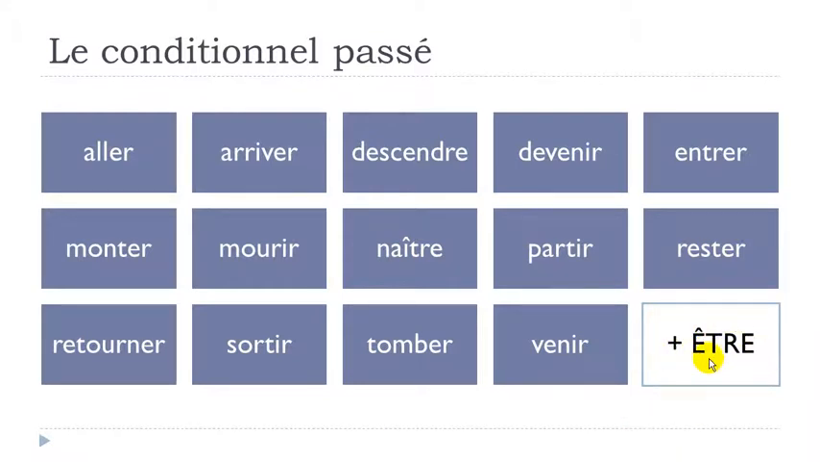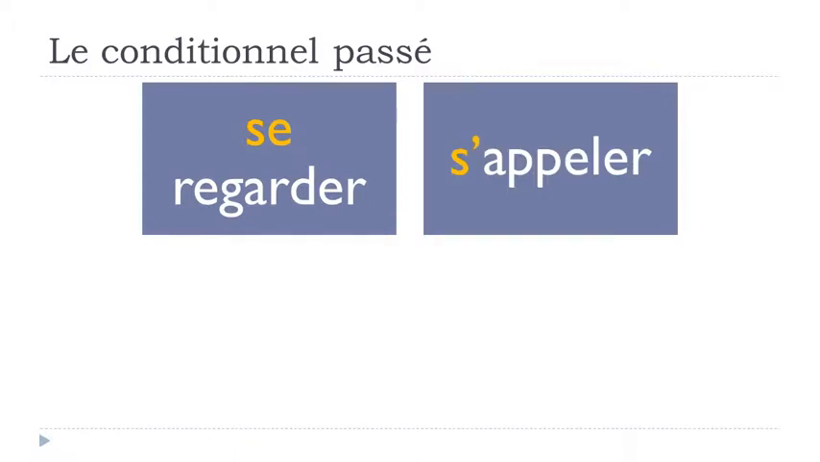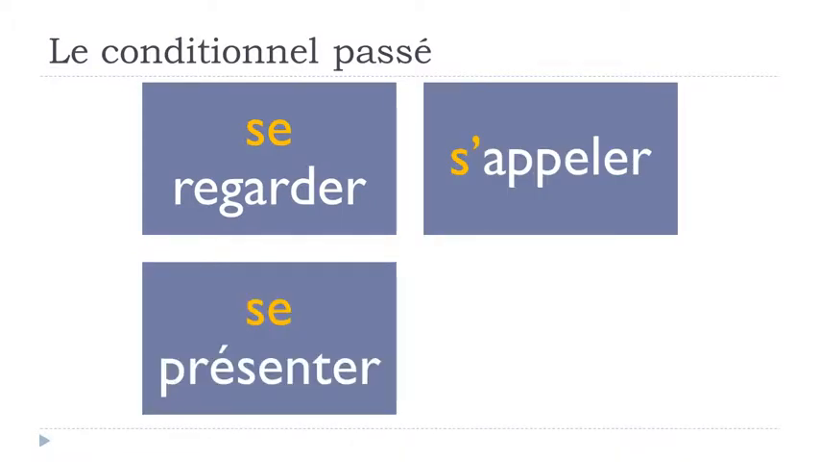Okay, so as I said, être, but then for the conditionnel passé, être should be conjugated at the conditionnel présent. All right, so let's see that. But then the other group of verbs that will require être all the time will be what we call les verbes réfléchis, so reflexive verbs, okay? And they usually go like se regarder, s'appeler, se présenter.